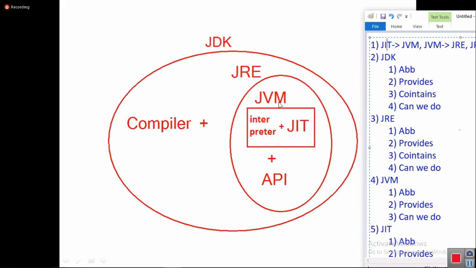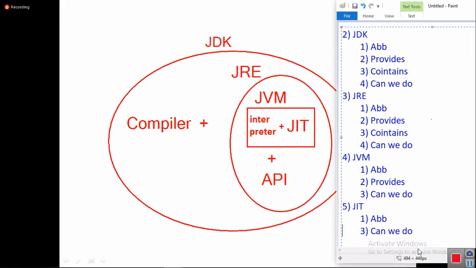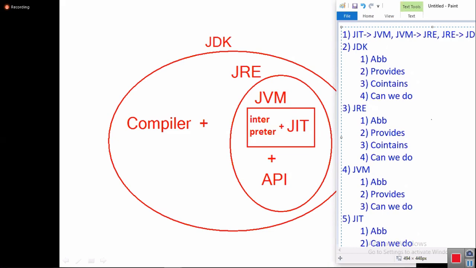So JVM will not execute Java program. JVM has two components to execute Java program, that is interpreter and JIT compiler. Interpreter is the main component to run Java program, but interpreter is sometimes slow. It is taking more time to execute. In that area, JIT comes and helps the interpreter to execute Java program fast. So tell me, what is JIT? JIT stands for just-in-time compiler. What is the use of JIT compiler? JIT compiler is used for helping the interpreter to execute Java program fast. That's a simple topic completed.